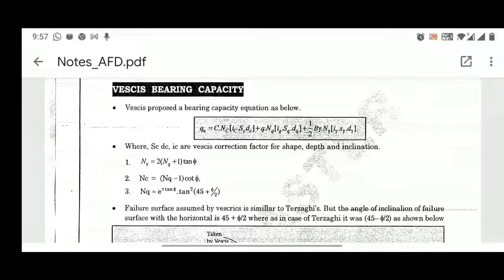So Vesic's bearing capacity is another one. Vesic has given an expression where he has used the same form as given by Meyerhof and Hansen, so inclination, shape, and depth factors are provided. In this case, he has given his N gamma, Nc, and Nq parameters, so this also you have to mug up.